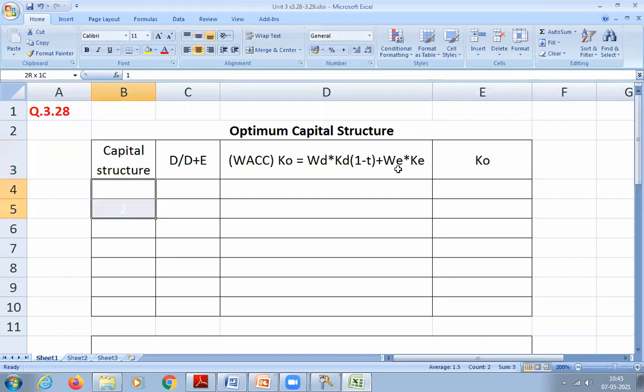So if we draw this table, we have seven. Write down seven rows, for the seven capital structures. Draw the table quickly. Once you have drawn it, please tell me, I'll start. But I want everyone to draw it and do it. Draw the table in your class notes, students.